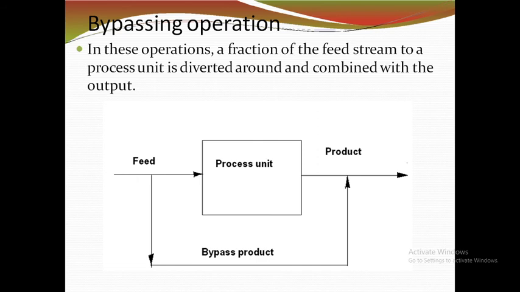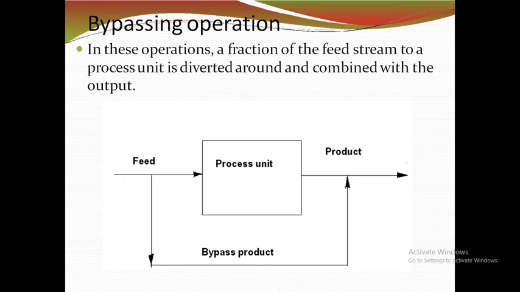Another operation, bypass operation. Most industries prefer the bypass operation. Why? What is bypass operation? This diagram shows the bypass operation. In this operation, a fraction of the feed stream to a process unit is diverted around it and combined with the output.